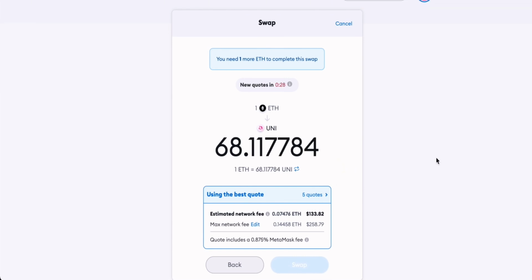If you are happy with that swap though, simply go ahead and press swap and that will be done for you. And then Ethereum from your account will be swapped out and you'll get some, in this case, Uniswap tokens back into your Metamask wallet.